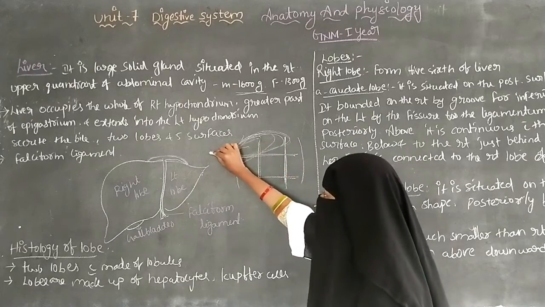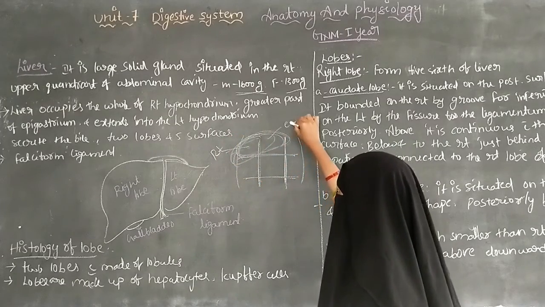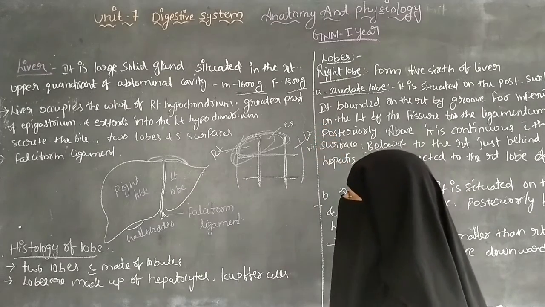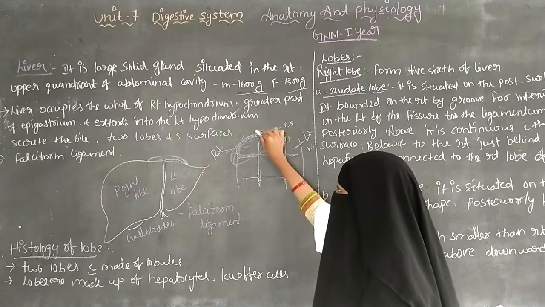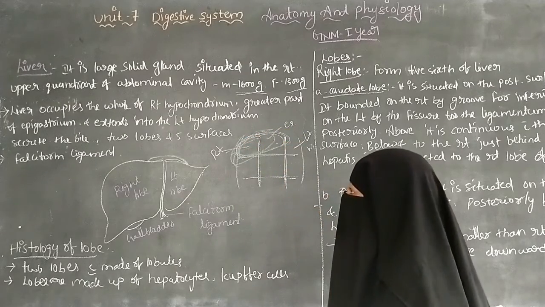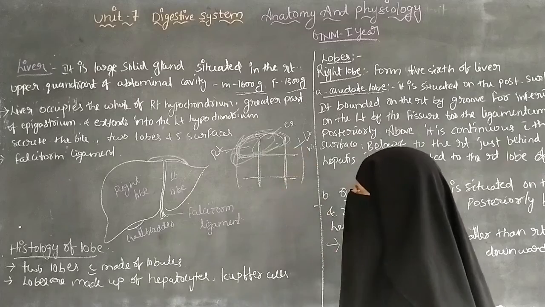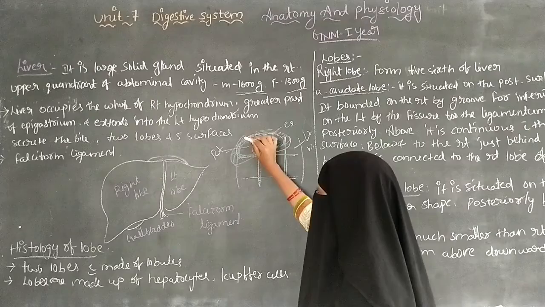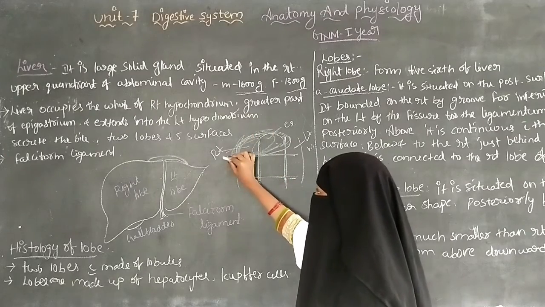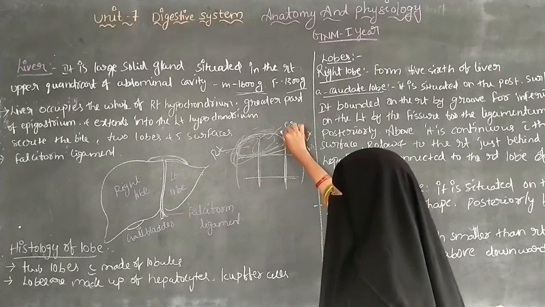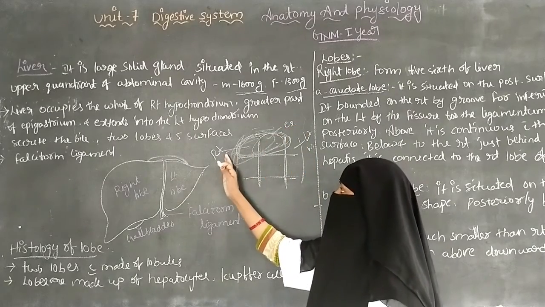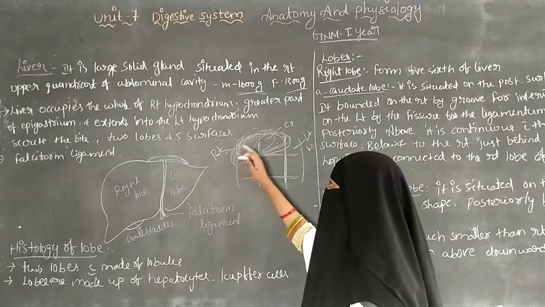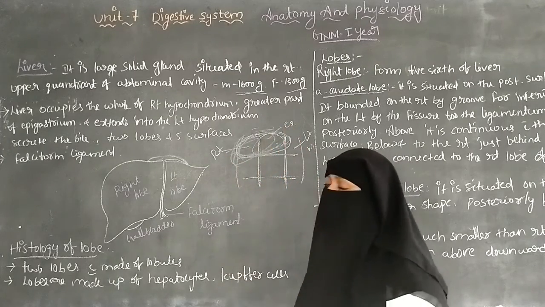There is the right hypochondrium, the epigastrium, and the left hypochondrium. The liver occupies the right hypochondrium and the greater part of the epigastrium, and it extends into the left hypochondrium. So the liver is situated at the right upper quadrant of the abdominal cavity and extends from the right hypochondrium and epigastrium up to the left hypochondrium.